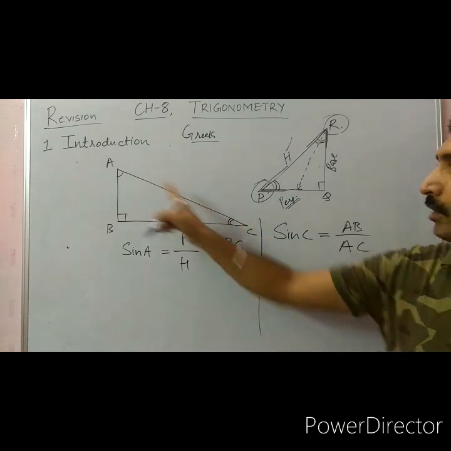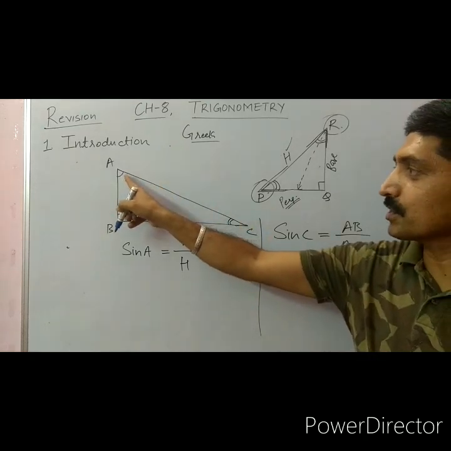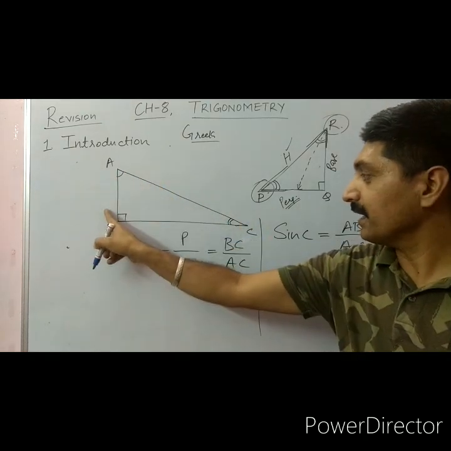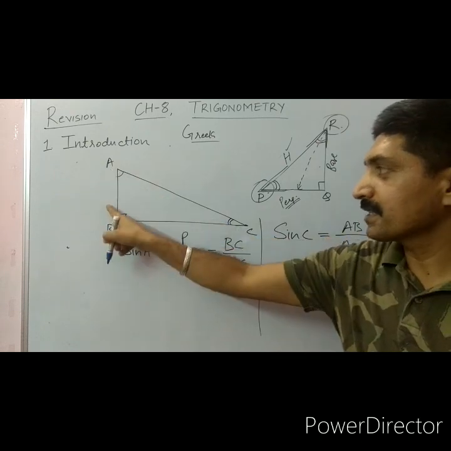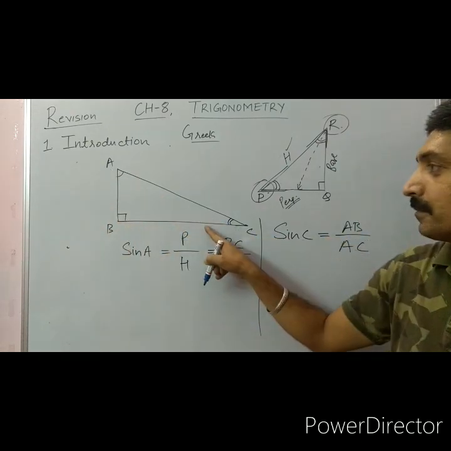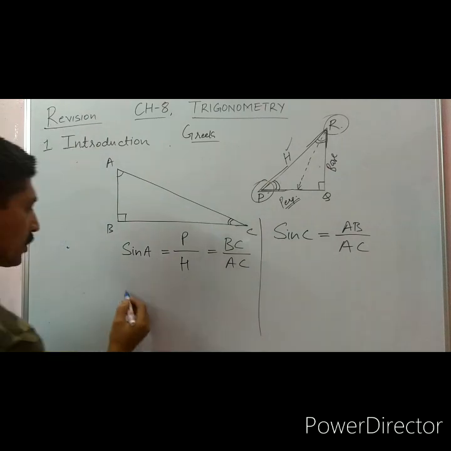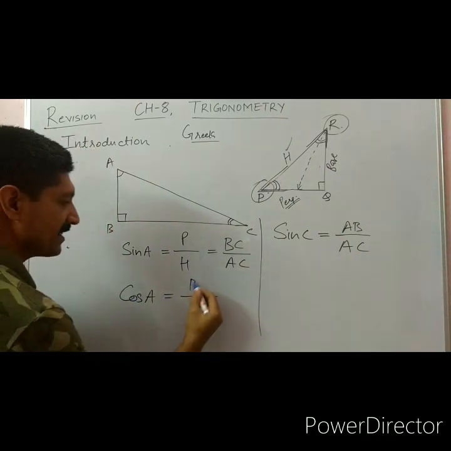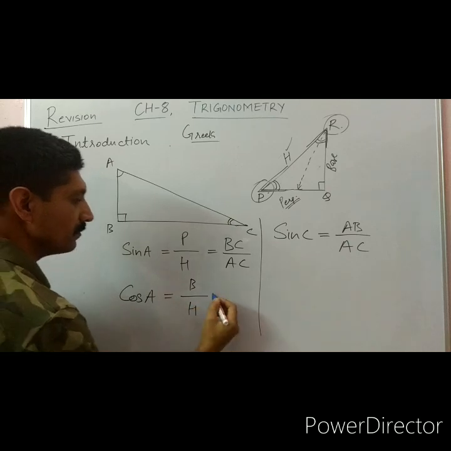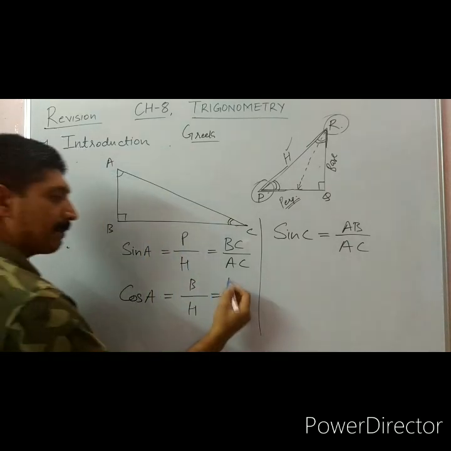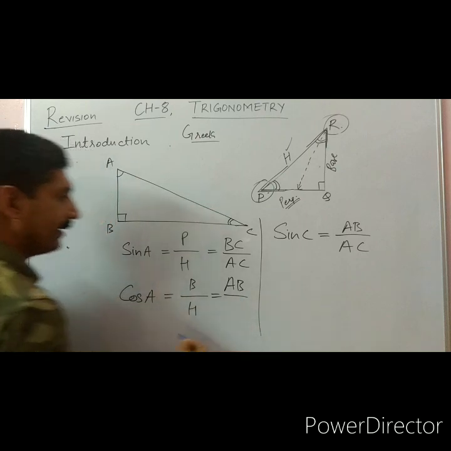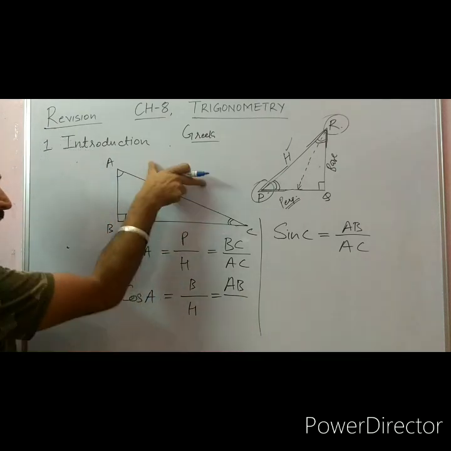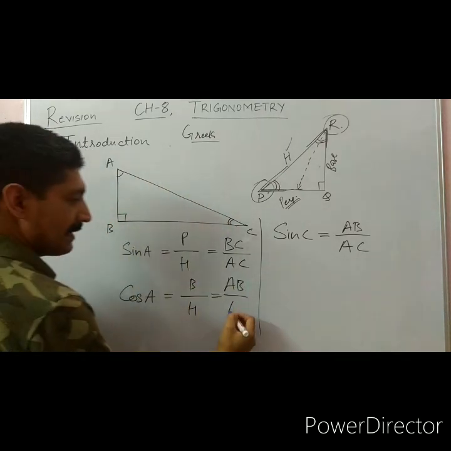Similarly, if I am talking about cosine of A, cosine of A is AB, because it is the base, and this is the perpendicular. So cosine of A is equal to base upon hypotenuse. Base here is AB and hypotenuse is AC.